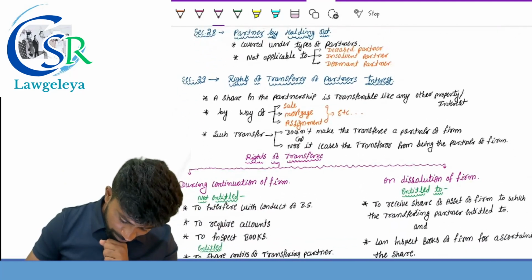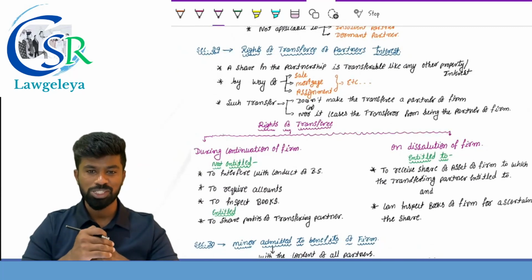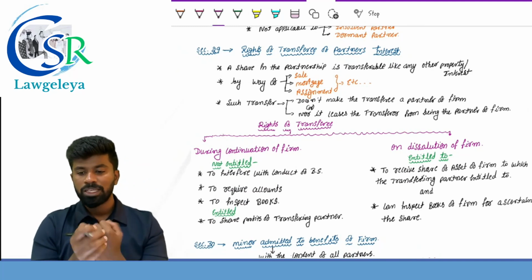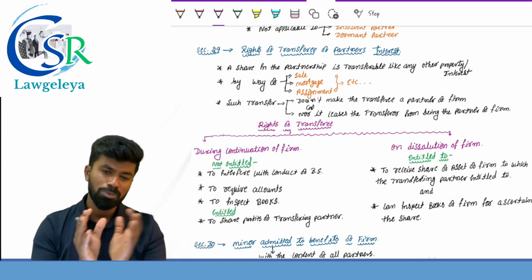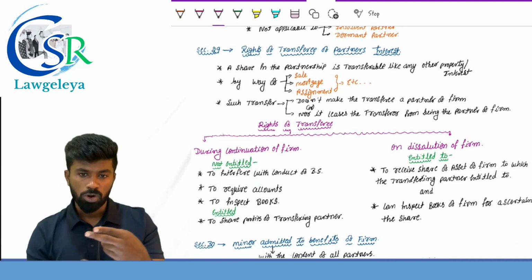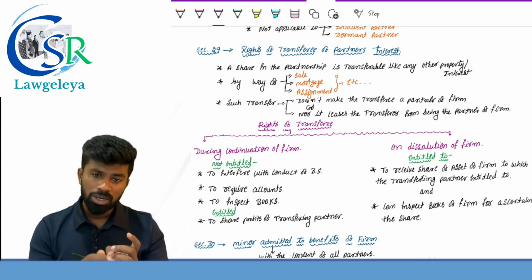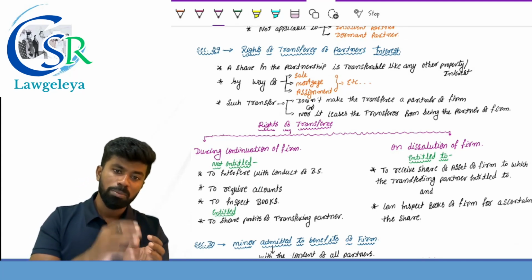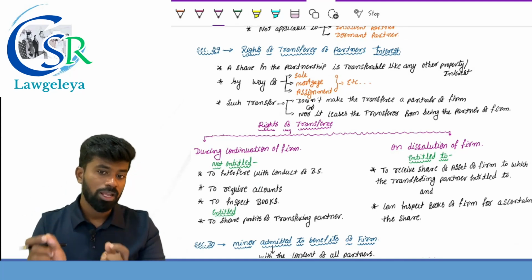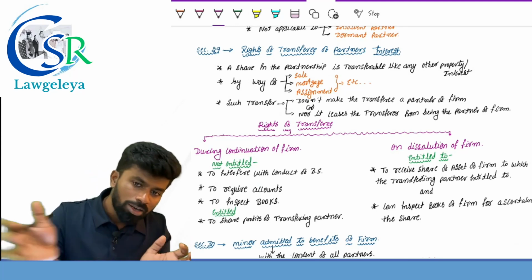Section number 29, rights of transfer of partner's interest. One more provision based on which there can be theory questions. See, the right of a partner in the partnership firm is like goods which is transferable from one person to another person and that can be transferred either by way of sale, mortgage or assignment. But such transfer or assignment of a right in the partnership firm by a partner to an outsider does not make the transferee a partner of the firm, nor does it cease the transferor from being the partner of the firm.